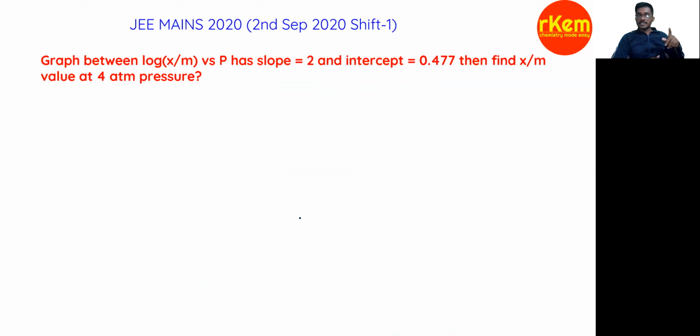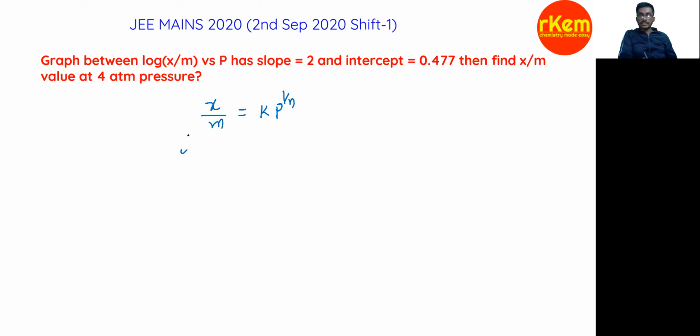Again from surface chemistry. Log x by m versus log P has a slope 2 and intercept 0.477. So it is from Freundlich adsorption isotherm, right? x by m equal to K into P power 1 by n. This is the Freundlich equation.